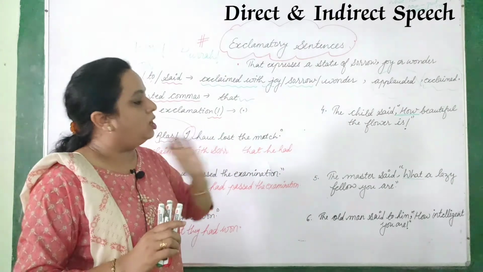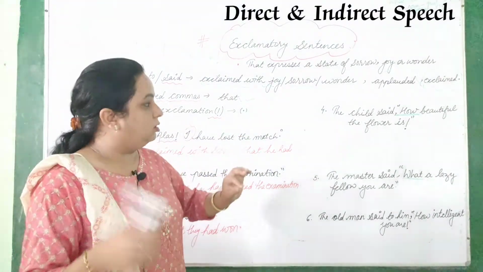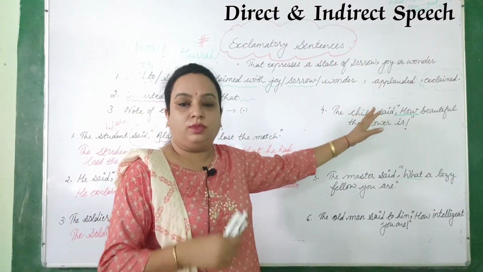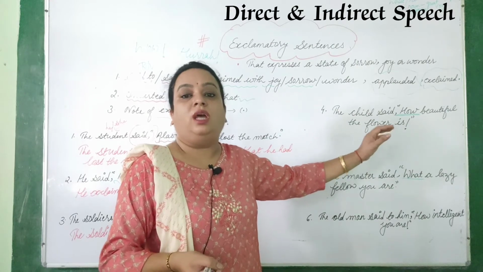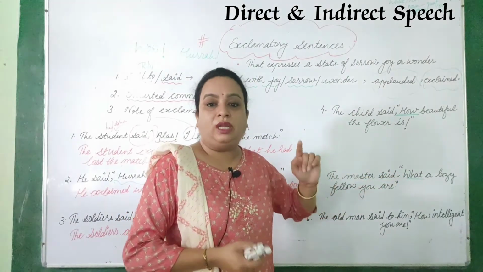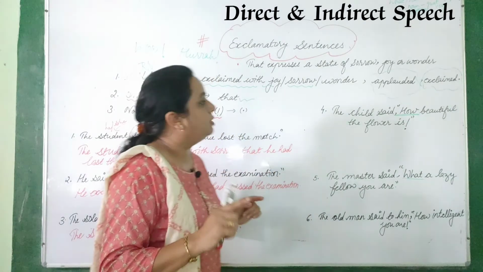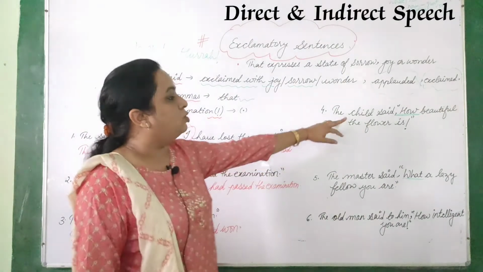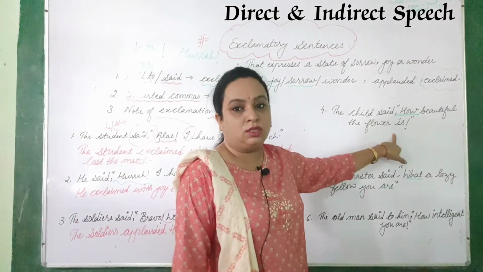I have told you in your junior sections where we change a simple sentence with the help of how, and where with what. If you want to know that, please see the videos on kinds of sentences in the video section.